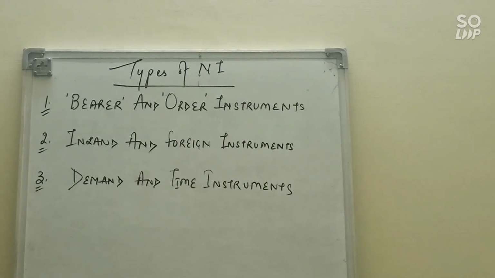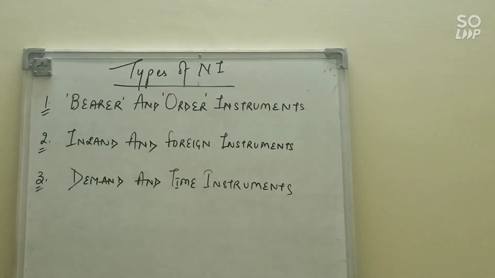So next is demand instruments and time instruments. Demand instruments are those where no time period is specified on the bill of exchange, check or promissory note. Usually a check is payable on demand. It means whenever you present the check in the bank, you will get the payment. That kind of instrument is known as payable on demand. Second is time instrument, when some time period is specified on the instrument. Generally it is in the case of a promissory note and bill of exchange, like pay to Mr. X after 2 months. So there is a time restriction. Time is given that after 2 months he will get the payment. So that is known as a time instrument.